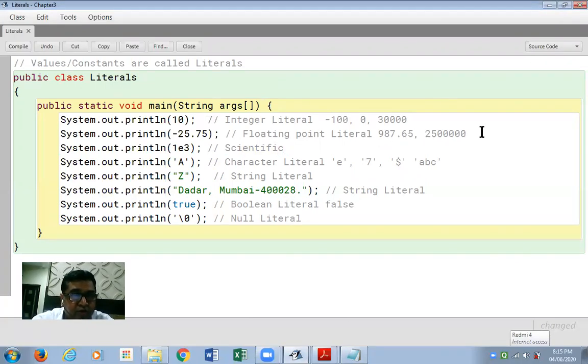So this is scientific format or scientific notation. I'm sharing one more example with you, 5E38. During practicals, remember when you're practicing, all these values which I've written in the comment, I'm expecting you to put them in the brackets and see the output. Compile the program, run the program and see the output.